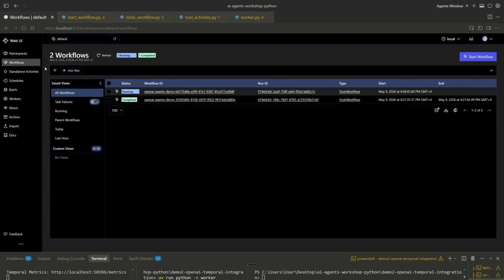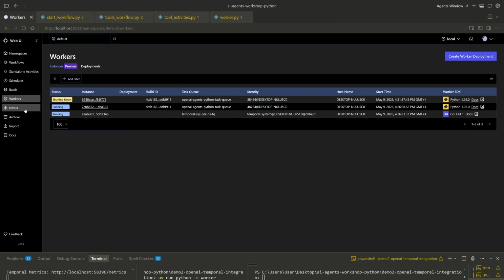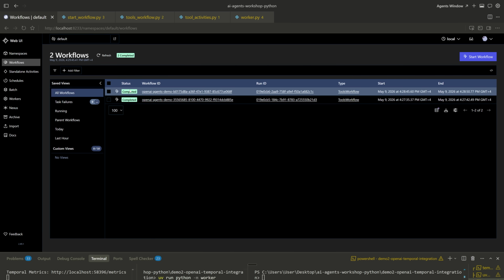The main thing here is this Temporal dev server where you can have all these activities, schedules, batch, workers, nexus, all of this kind of stuff. You can see the workers that I had. You could have multiple of them. You could have namespaces. And then, of course, the workflow itself where you're executing a run of an LLM or an AI agent. Anyways, let's get back to the video and you'll learn a little bit more about it.